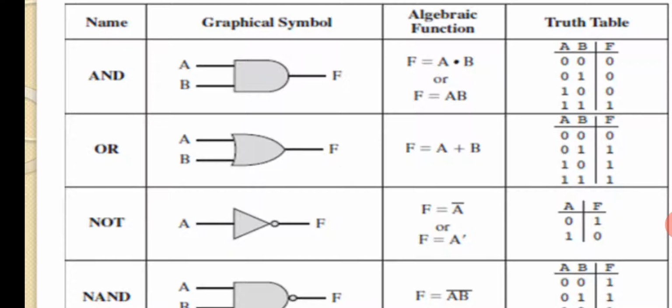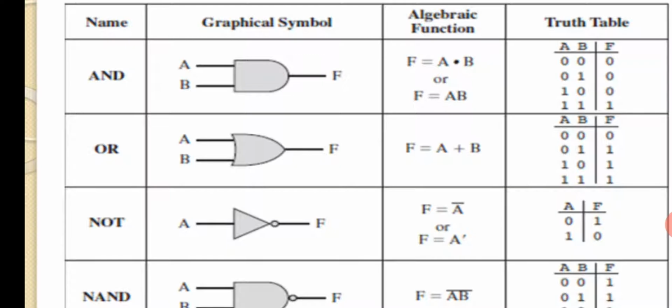If someone asks you to draw or calculate the truth table for an AND gate when the inputs are 2, you have to remember this truth table only holds good when inputs are only 2. If the inputs are 3 or 4 or 5, then the truth table may change depending on the multiplication of these zeros and ones. Fine. As of now, think this much. There is a truth table, and based on the input you calculate the output by considering the algebraic function. That is for the AND gate.